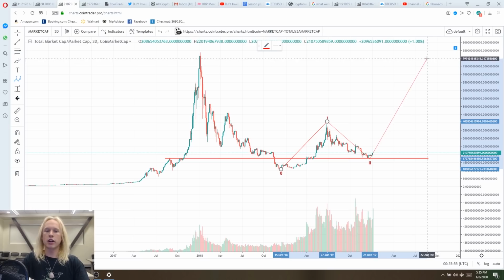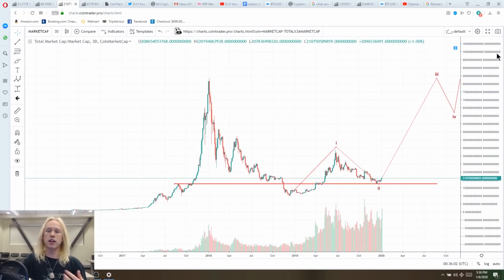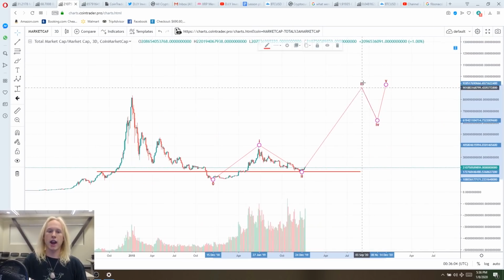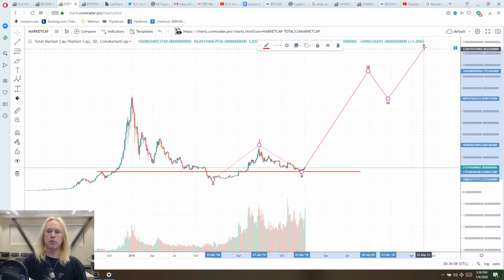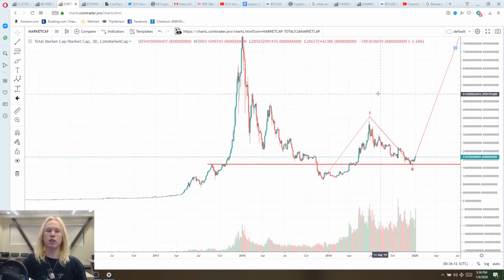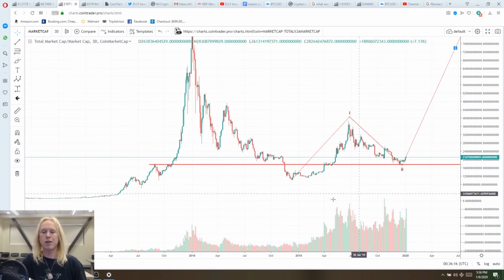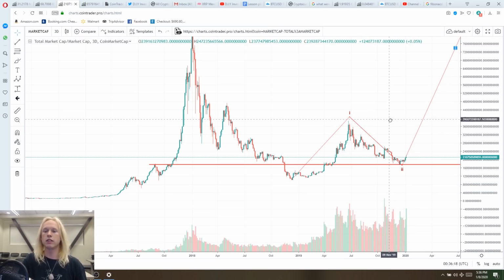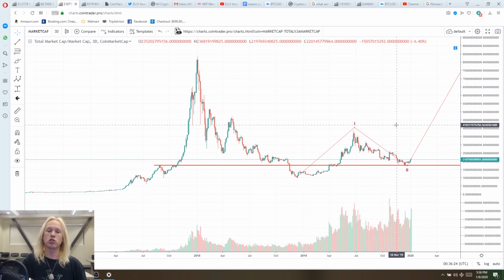Now, my next target is actually going to be close to that all-time high mark. I would expect us to kind of come back up to that level as we continue on in this impulse. Maybe we break outside of that, and then we kind of retrace back down to the previous all-time high before making another impulse. But I am expecting things to get pretty parabolic for the overall total market cap. And so this is what I'm seeing currently. Overall, the amount of new volume that's entered the market recently leads me to believe that this is still a very undervalued market, and there's a lot more profit potential still to be had.